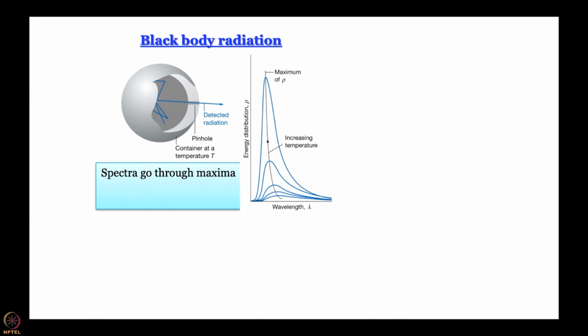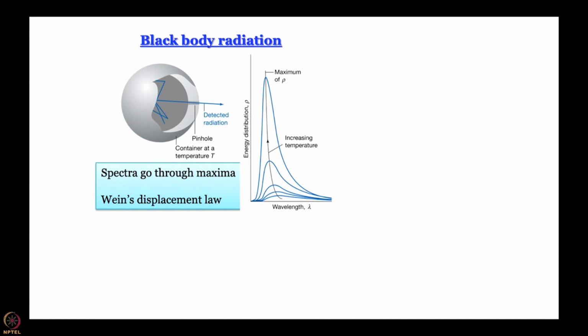And then Wien's displacement law, which I am sure all of us have studied in class 11 physics, says that this maximum moves to higher energies as the temperature is increased. There is a mathematical relationship which is not really of relevance to us in this course, so I am not going to write it.